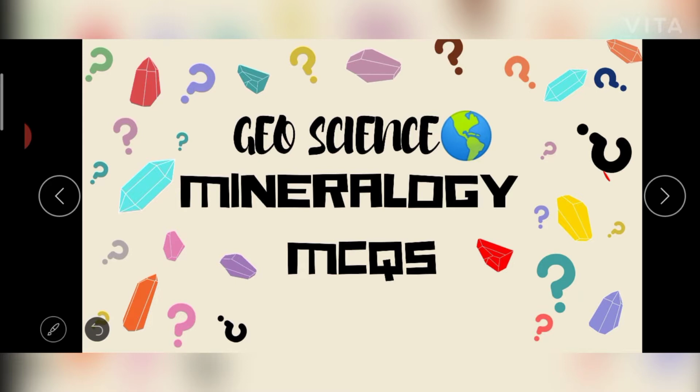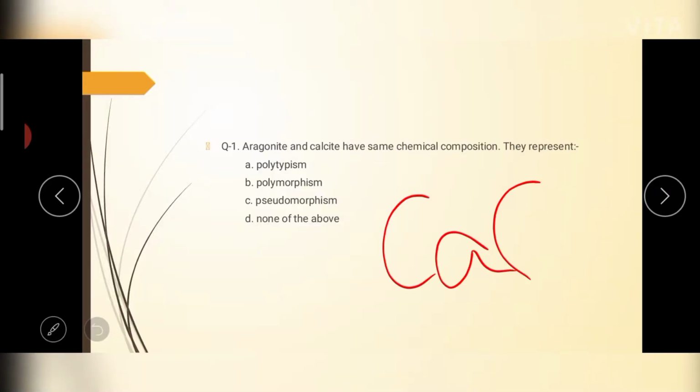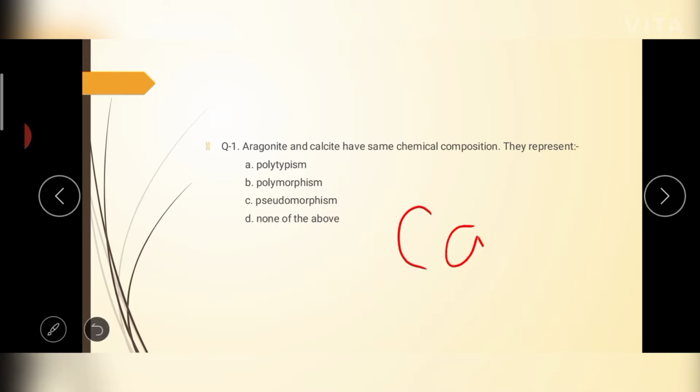So the first question is, aragonite and calcite have the same chemical composition. They represent, we know that aragonite and calcite have the same chemical composition, that is CaCO3, but possess different physical properties. So these are the polymorphs of each other. So the phenomenon will be known as polymorphism.